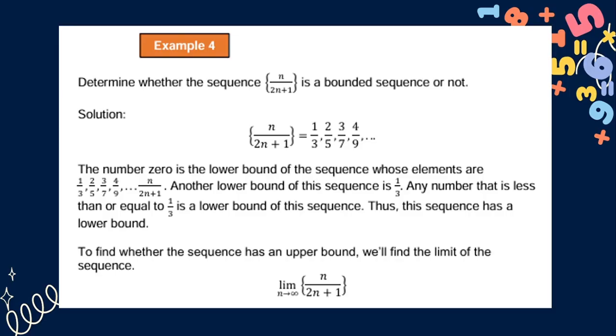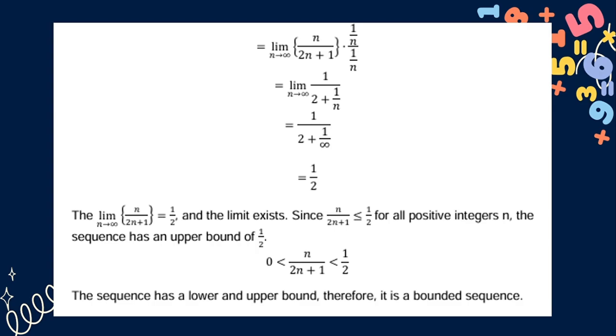To find whether the sequence has an upper bound, we'll find the limit of n over 2n plus 1 as n approaches infinity. So we will multiply by 1 over n over 1 over n.